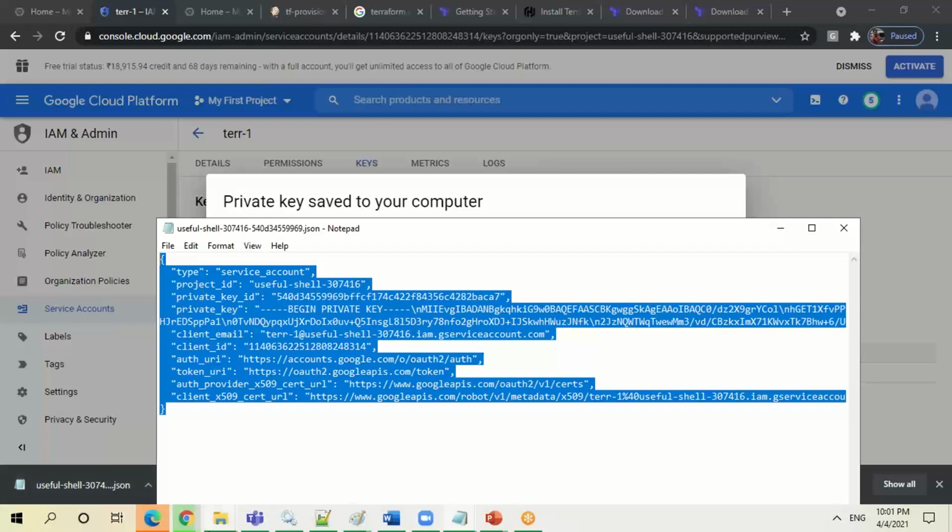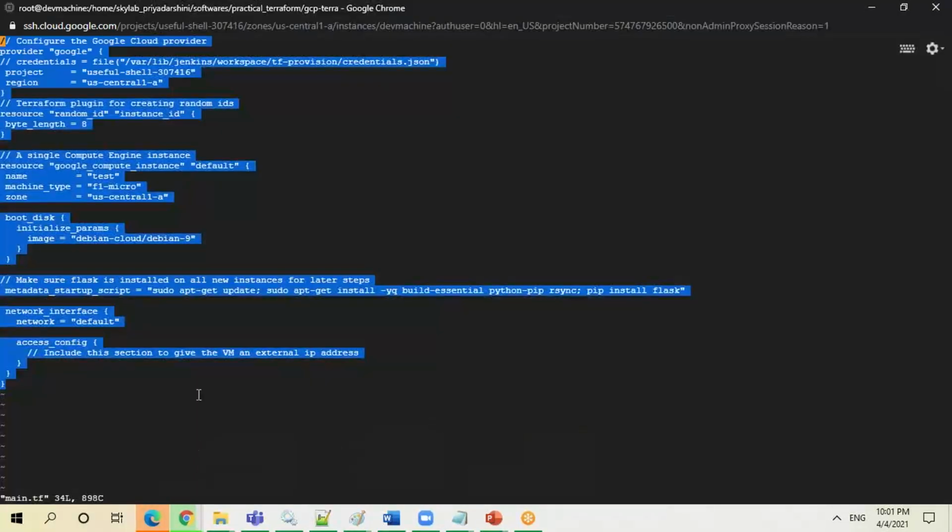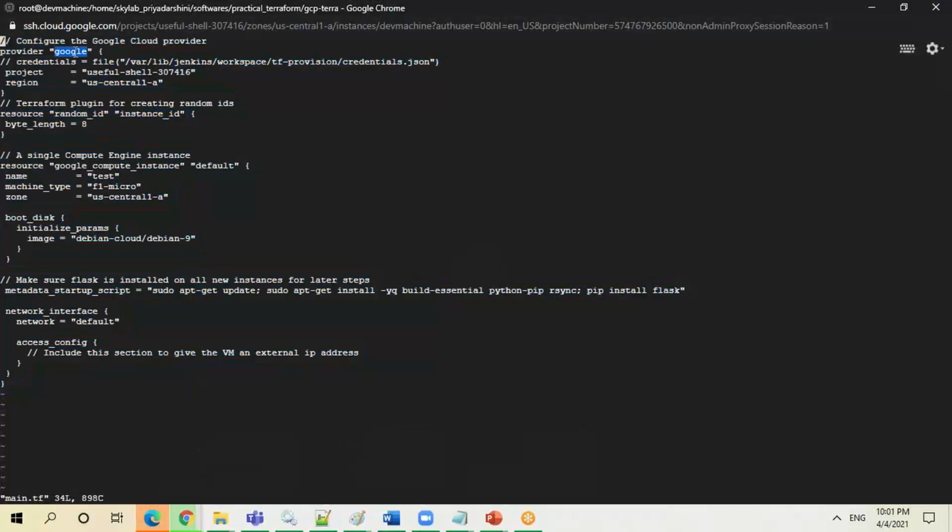So same thing I have done here. If you see the code, what I have done: Google Cloud, this is the provider, and here I am going to give the credential. Inside I already have one key available. So this is the path where I have kept my credential, right? Now where I want to do this, this is my project ID.